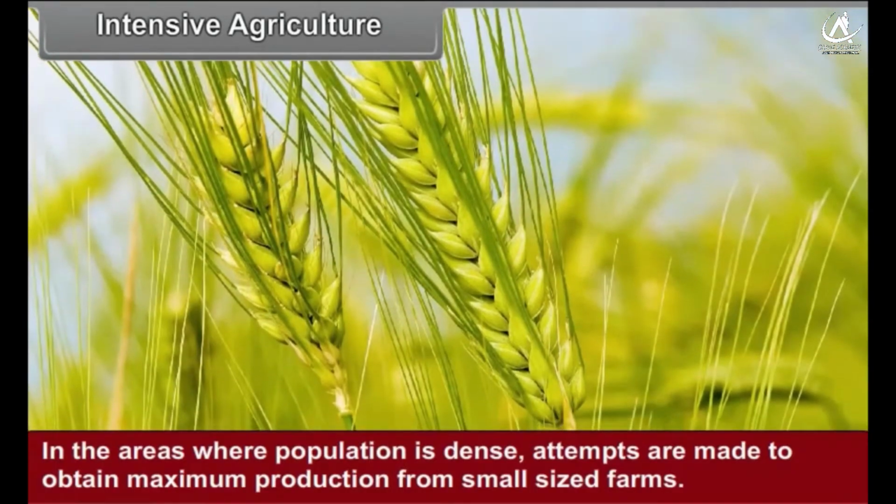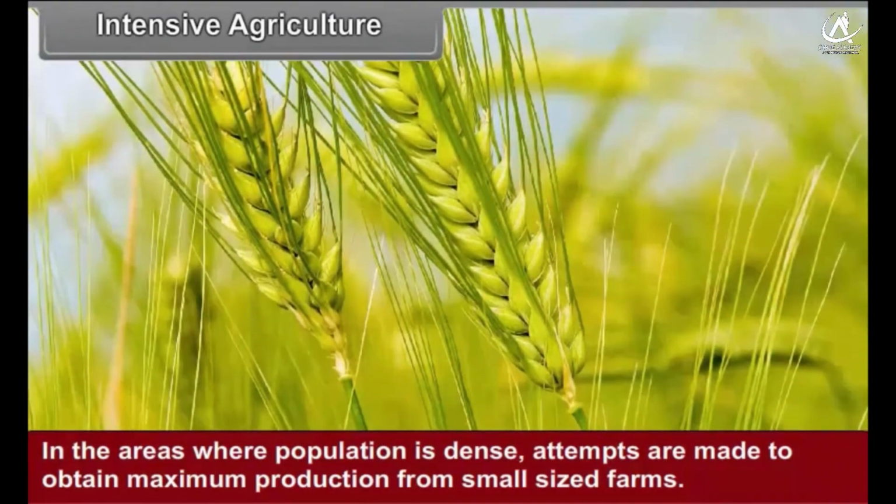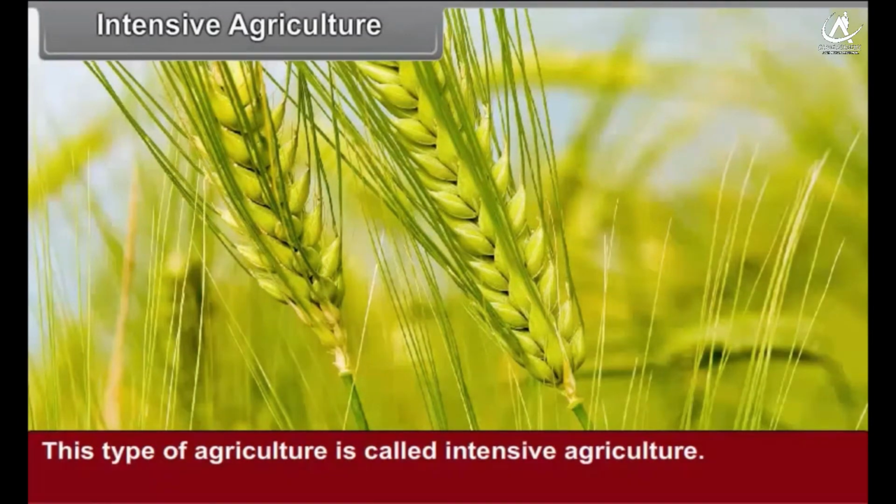Intensive agriculture. In the areas where population is dense, attempts are made to obtain maximum production from small-sized farms. This type of agriculture is called intensive agriculture.